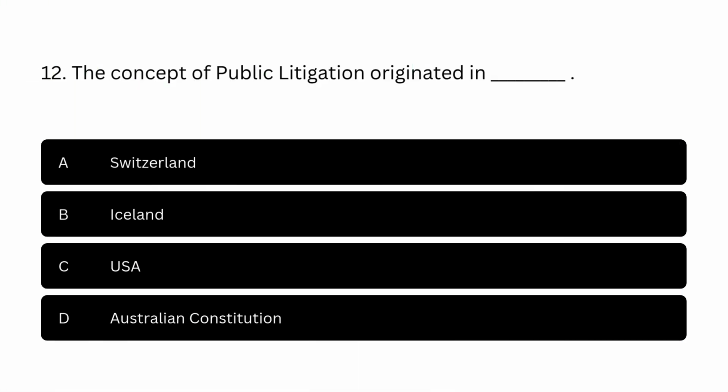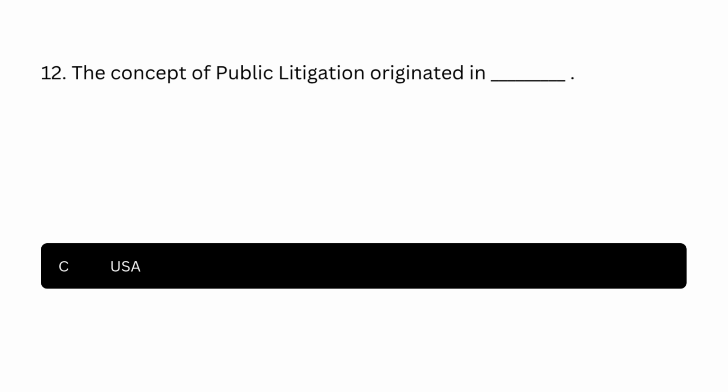Question number 12. The concept of public litigation originated in Option A, Switzerland. Option B, Iceland. Option C, USA. Option D, Australian Constitution. The correct answer is Option C, USA.